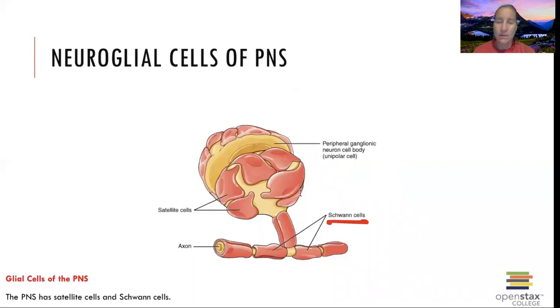The last cell in here is the satellite cell. And these guys can help with repairing damaged cells. So we said that in general, nervous cells don't undergo mitosis. They're not going to replicate more cells. If they die, those cells die and you don't make more of them. But if they get damaged, there's a possibility that we can fix them, and we fix them with these guys, with satellite cells.